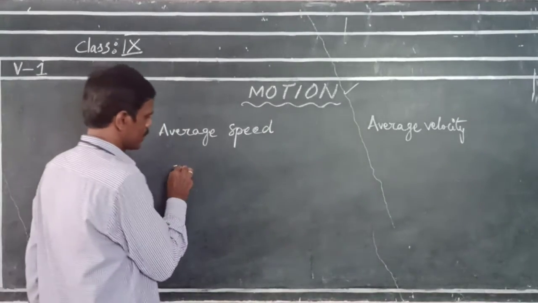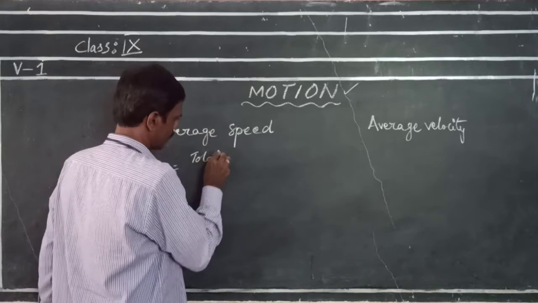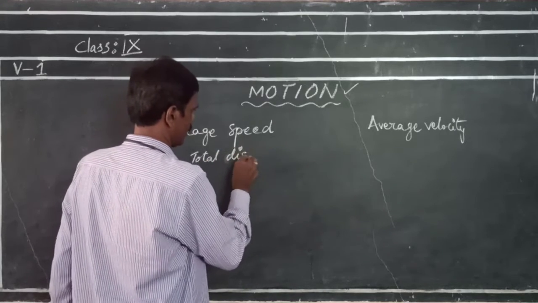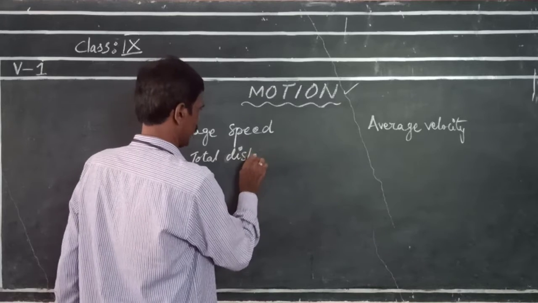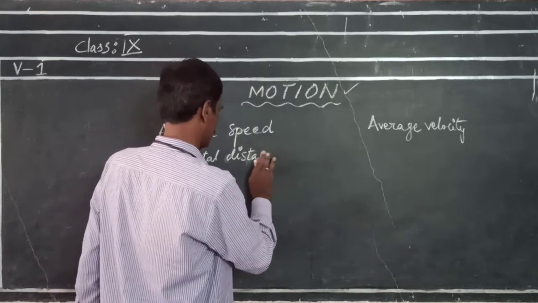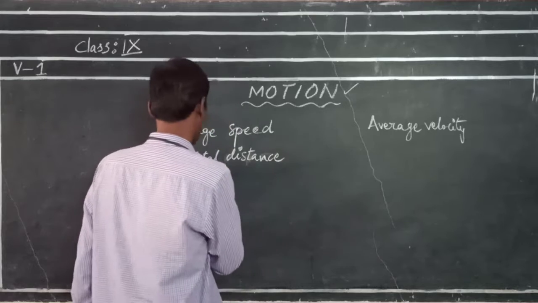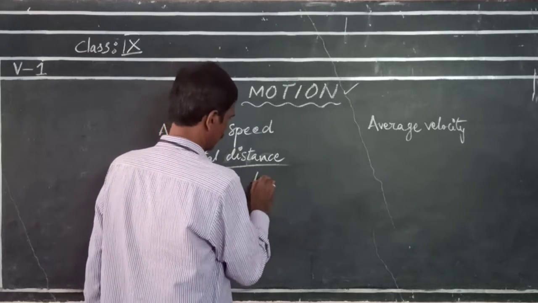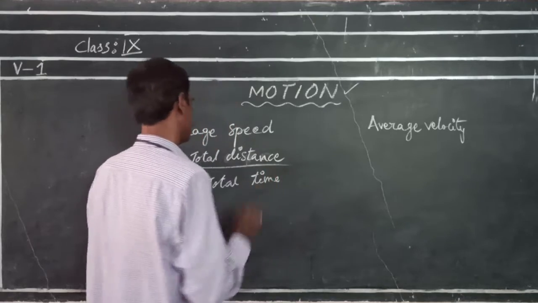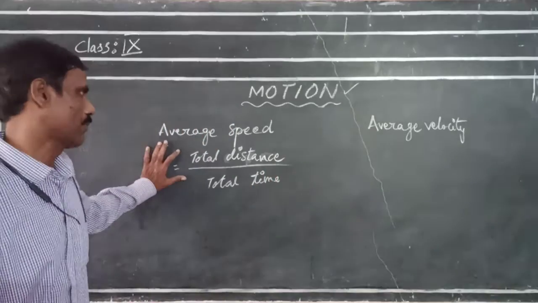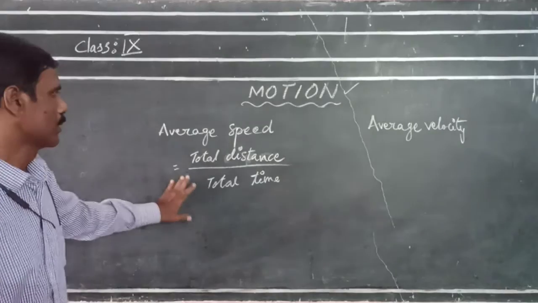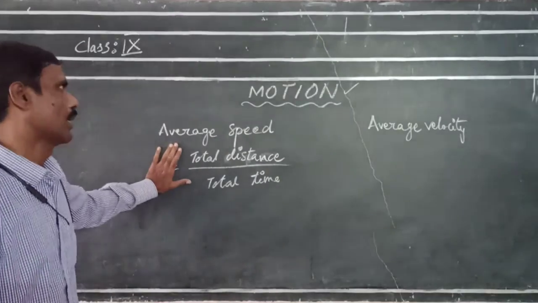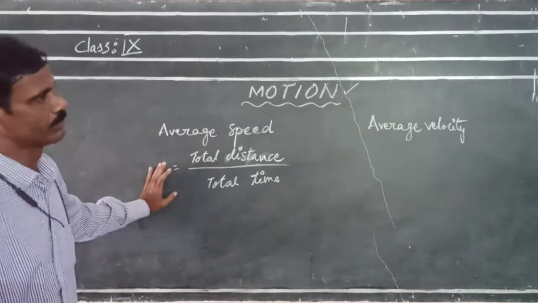Average speed is nothing but total distance by total time. Total distance covered by total time is known as average speed.